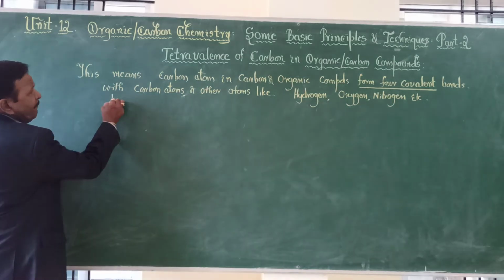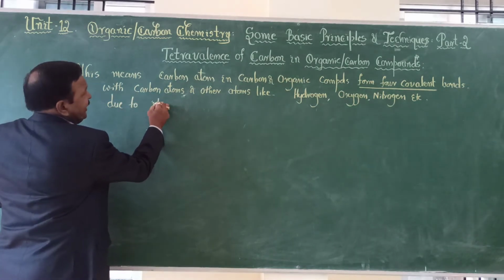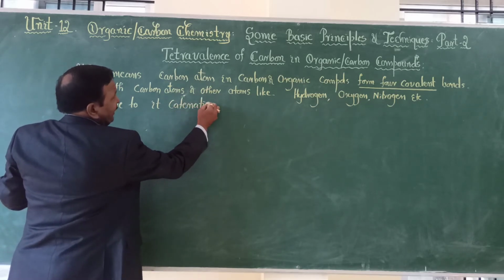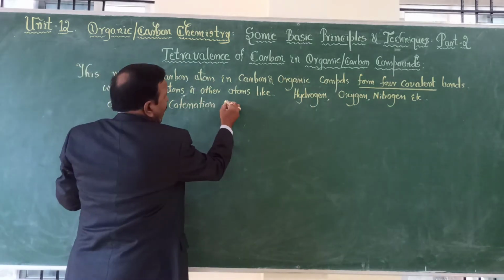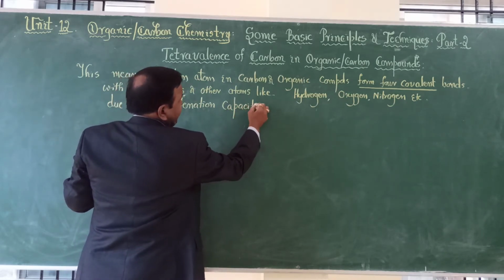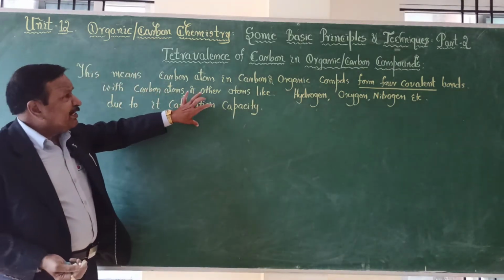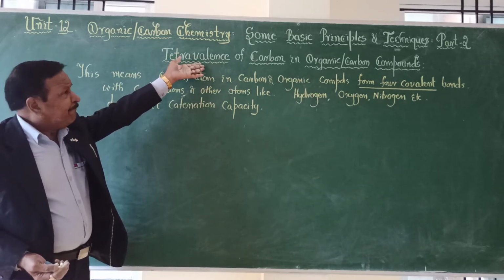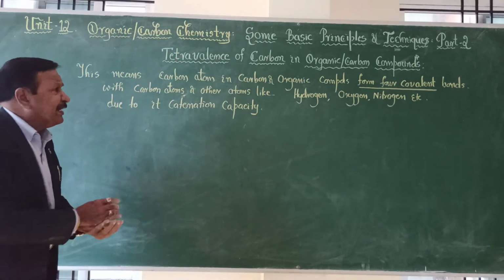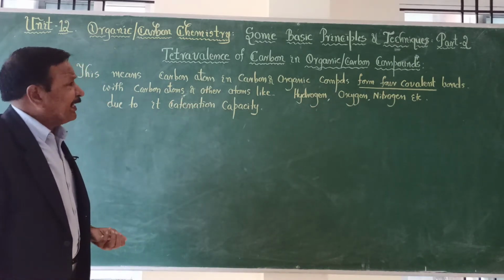What is the reason? Due to its catenation power or catenation capacity. These are interlinked. Because of catenation, it forms 4 covalent bonds, or covalent bonds are formed because of catenation capacity, since carbon has a maximum catenation capacity.